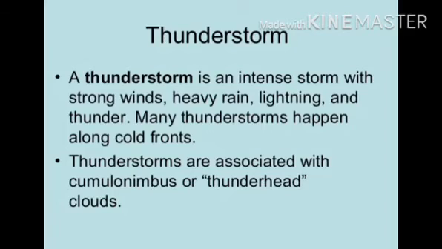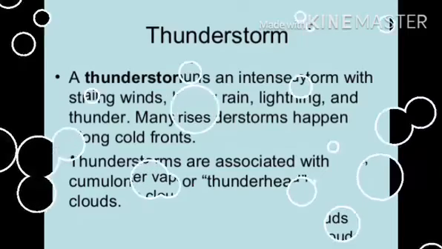Formation of a thunderstorm requires the following: moisture, rapidly rising warm air, and a sea breeze or mountain. The swift movement of falling water along with rising warm air, producing sound, lightning, heavy rain and strong wind, is called a thunderstorm. Convection plays a major role in the formation of thunderstorms.